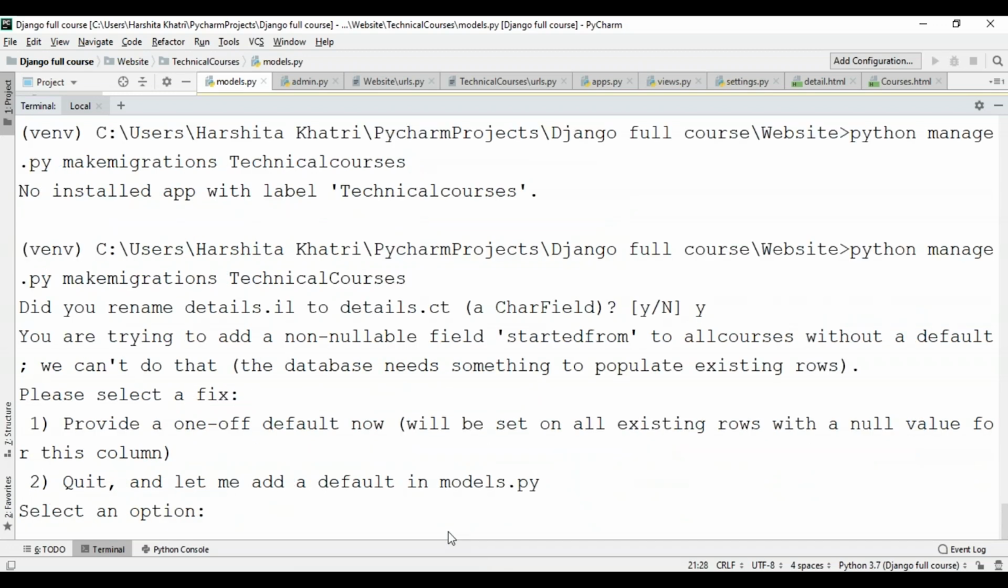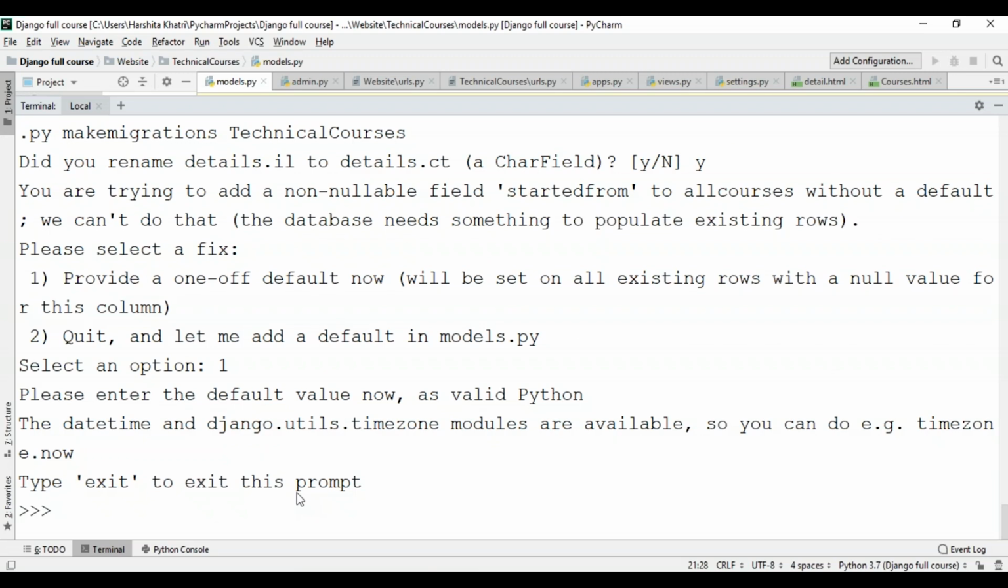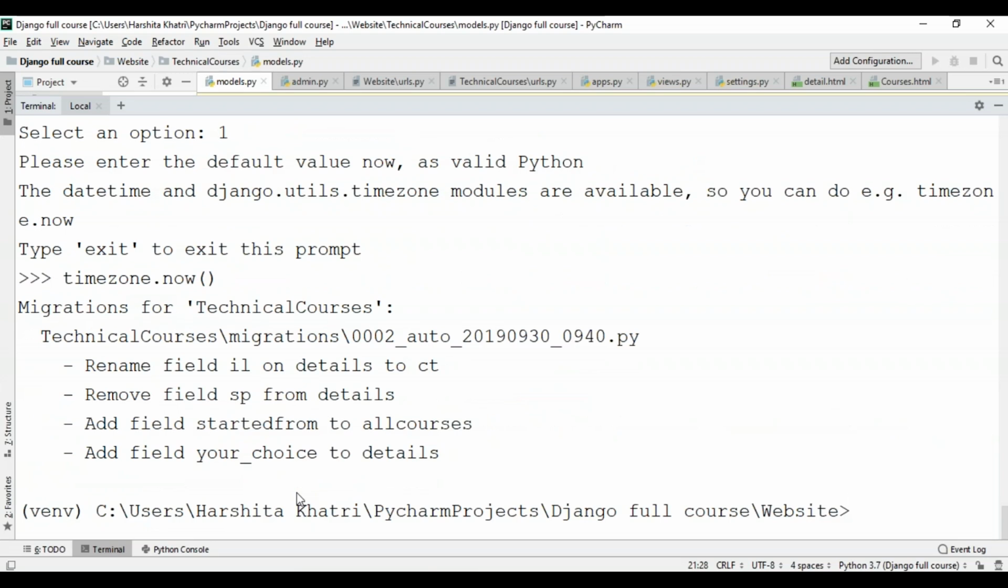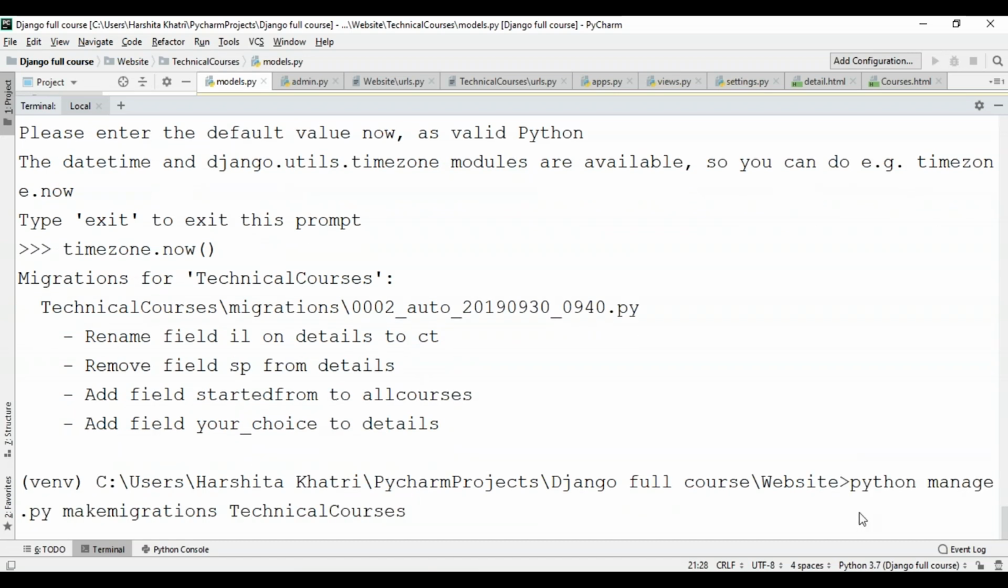After this, since I've added a new field named started_from, it's asking me to provide one default value, or to quit and add a default value in the models.py file itself. I'll choose the first option and hit enter. To set the time, I'll use the timezone.now function, which is going to set the current time. So that's timezone.now, and I'll hit enter. As you can see, my tables are ready again, and this time I've got a new ID, which is 0002. Now I'll have to use python manage.py migrate.